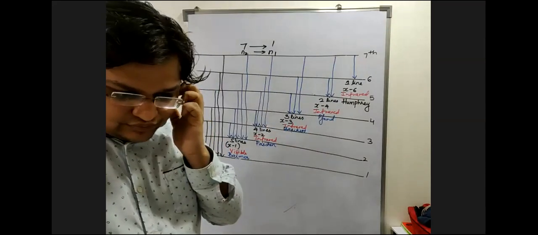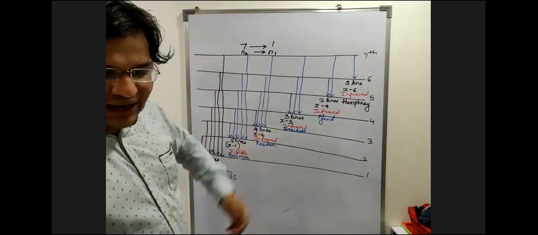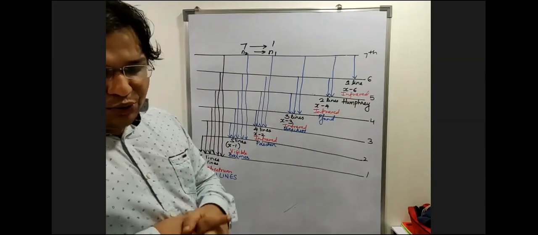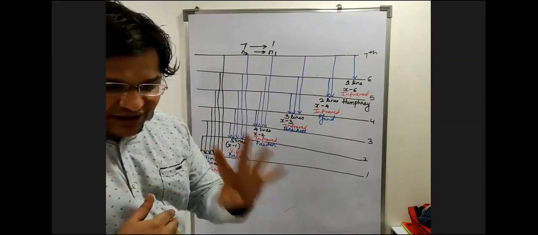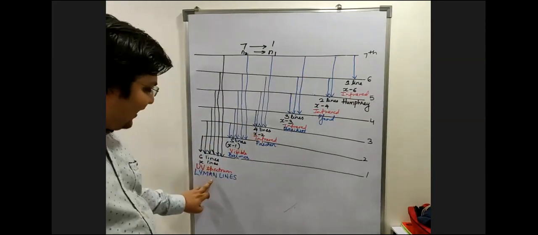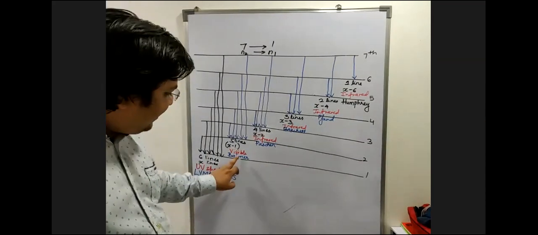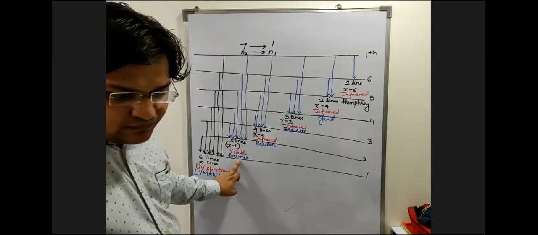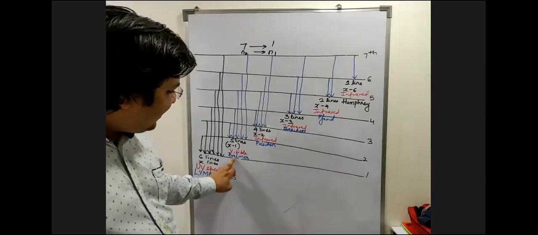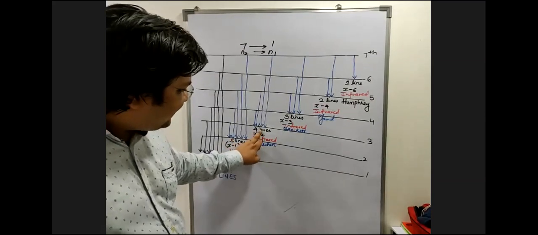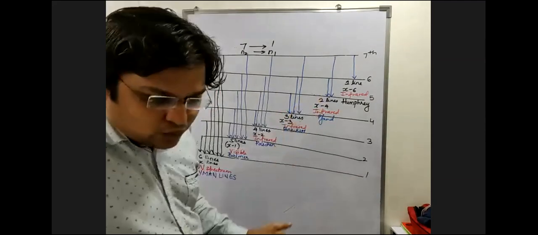Clear to you? Okay. Now, sir, what are the types of questions which can be framed here? How many total lines? Can you keep answering it, please? How many total lines? 21 lines. Do you agree? How many Lyman lines? Can I say 6? How many Balmer lines? 5. How many Paschen lines? Can I say 4? How many Brackett lines? 3. How many Pfund lines? 2.